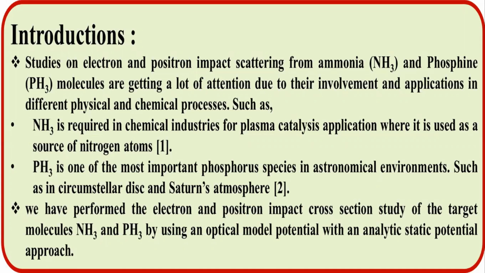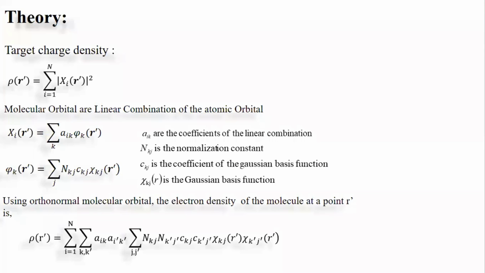On the other hand, PH3 is one of the most important phosphorus species found in astronomical environments, such as in circumstellar and Saturn's atmosphere. In view of such applications, we have performed the electron and positron impact cross-section study of the target molecules NH3 and PH3 by using an optical model potential. Basically, we have used an analytic static potential approach where the target is represented through an STO-6G Gaussian basis function.